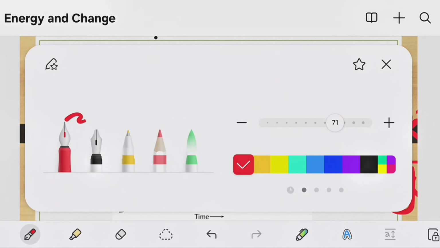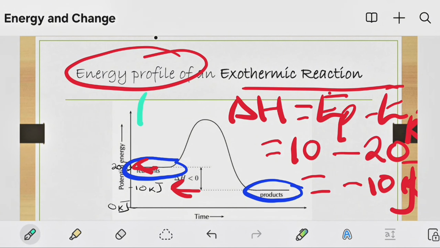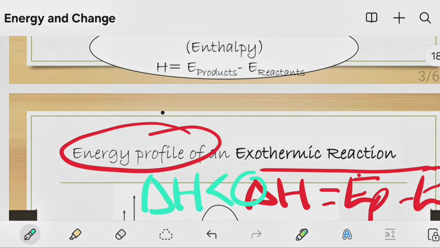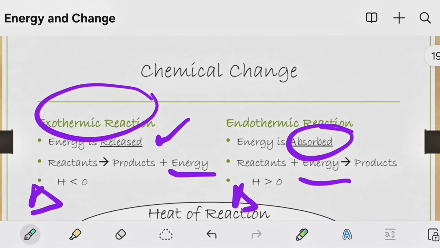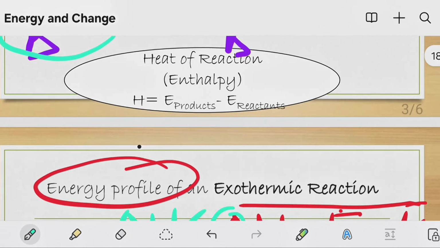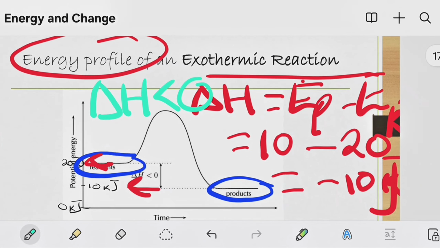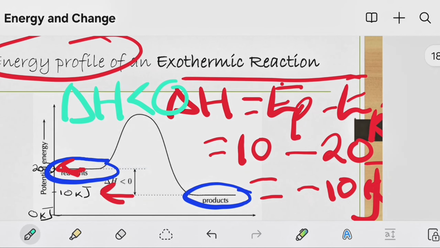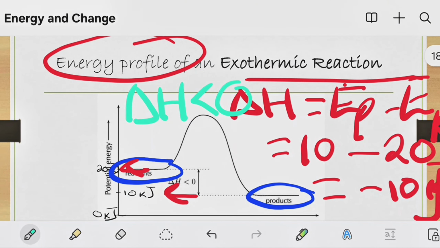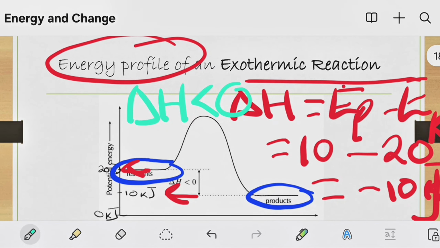It is a reminder that, remember, when we talk about an exothermic reaction, we know for sure delta H will always be less than 0. That is what we've said so far about an exothermic reaction in the previous session, where we said that delta H will be less than 0. So right now, we have proved through calculations that indeed delta H is less than 0.